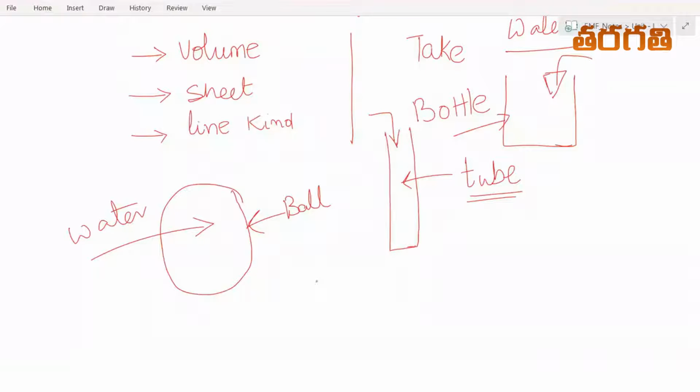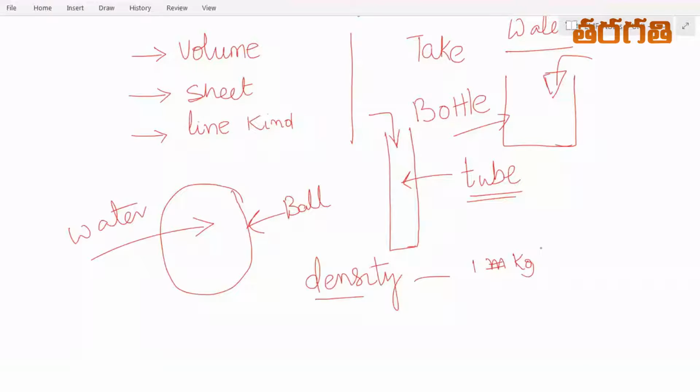So this water will have a certain density. The density of water under normal temperature and pressure is equal to 1 kg per meter cube. This is what we call density.